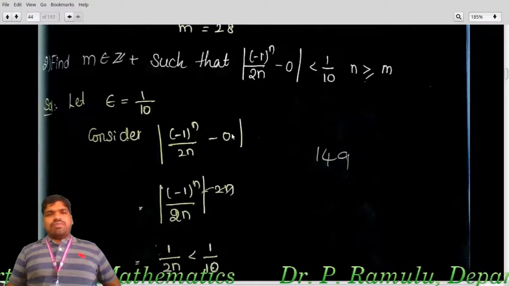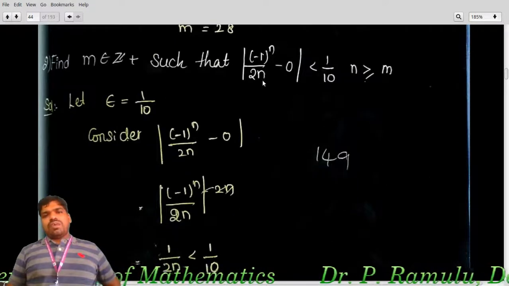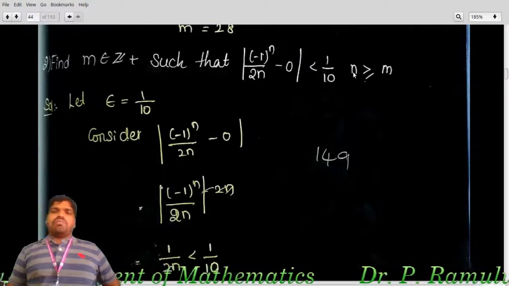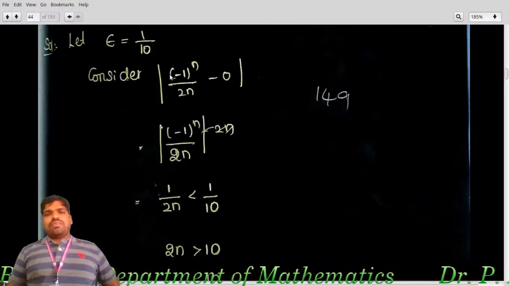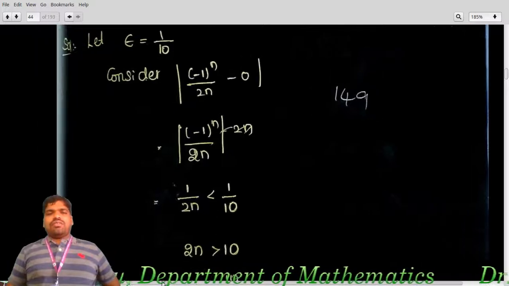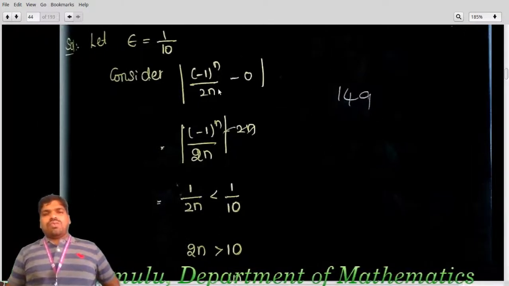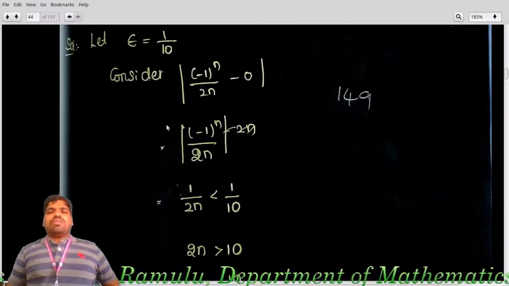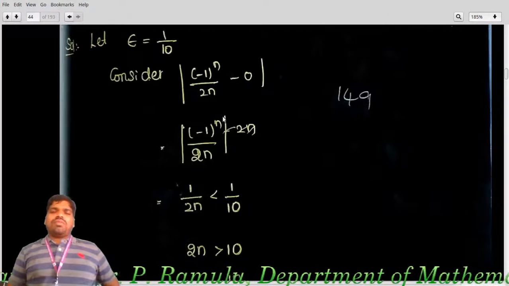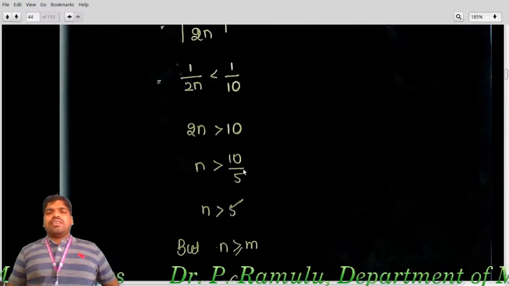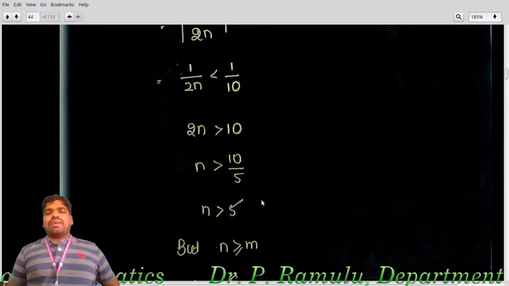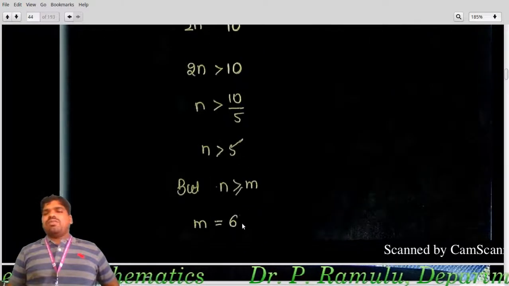Similarly, find m belongs to Z plus such that mod of minus 1 power n by 2n minus 0 is less than 1 by 10 for all n greater than or equal to m. Epsilon equal to here 1 by 10. I am considering this, minus 1 whole power n by 2n minus 0. So this is less than, minus 1 whole power n is nothing but 1 only, that is 1 by 2n is less than 1 by 10. 2n is greater than 10, n is greater than 5. But we have to find n greater than or equal to m. M is equal to 6.